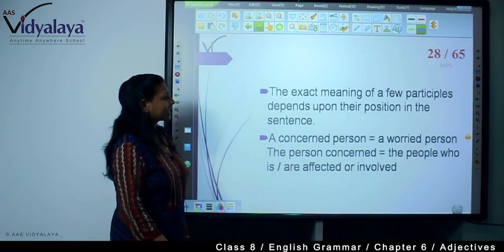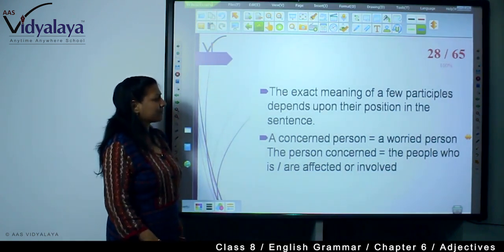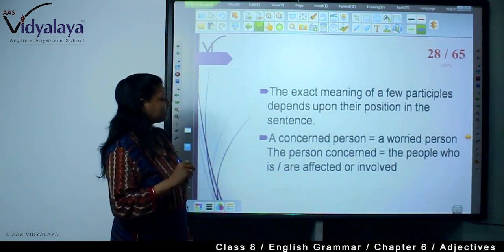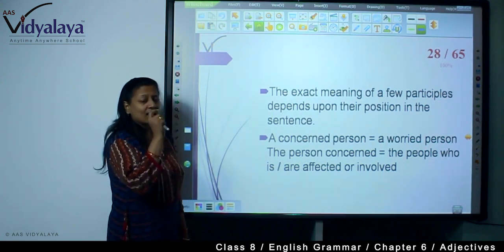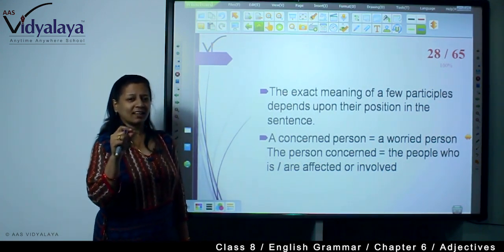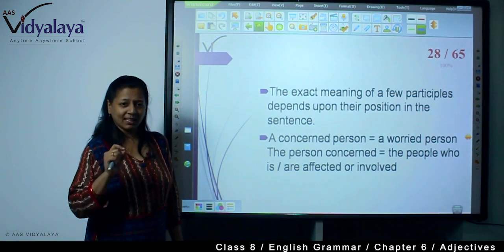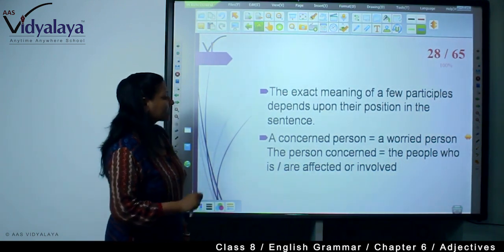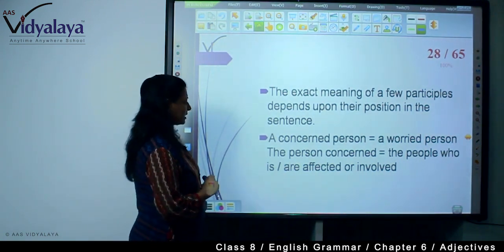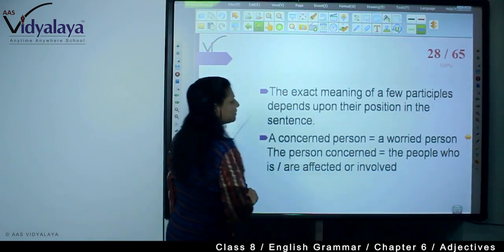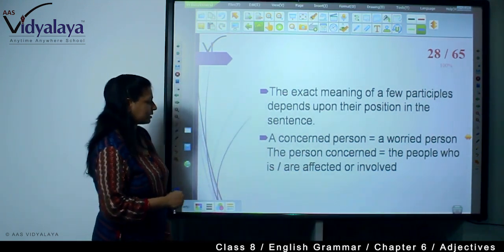Now, the exact meaning of a few participles depends upon their position in the sentence. Obviously, if their position is correct, then only their real meaning can be understood. A concerned person, see, a concerned person means a worried person.